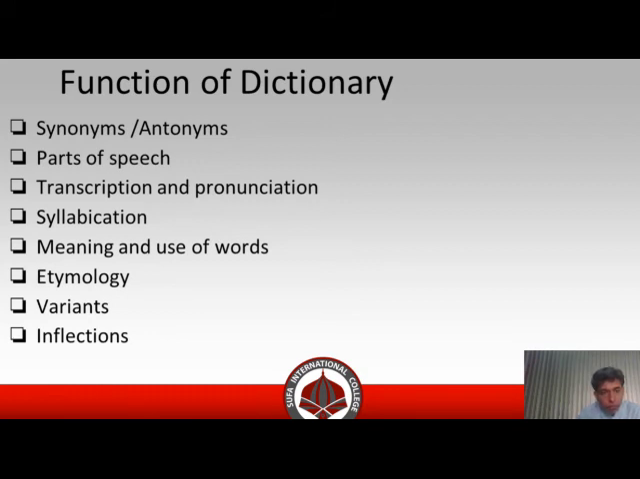Variants. Variants are different sorts of transformations of the same word. For example, inform, information, informing, informed. These are different variants of a single word, inform. Inflections.